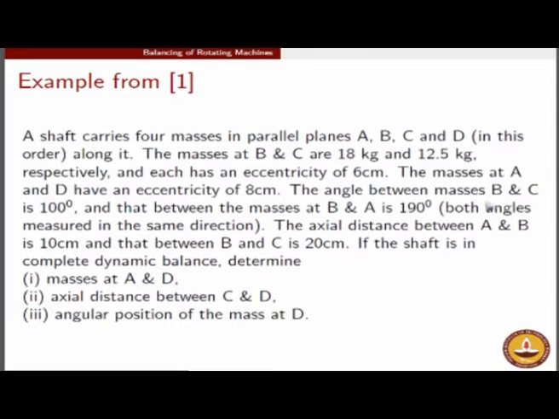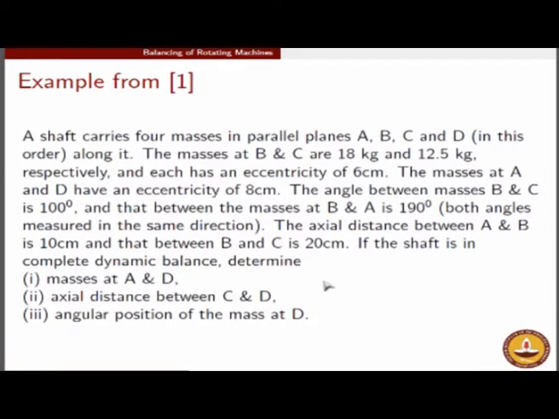The angle between the masses B and C is known to be 100 degree, between B and A is 190 degree, the axial distance between A and B is 10 centimeter, and that between B and C is 20 centimeter. If the shaft is in complete dynamic balance, we need to determine the masses at A and D, the axial distance between C and D, and the angular position of the mass at D.